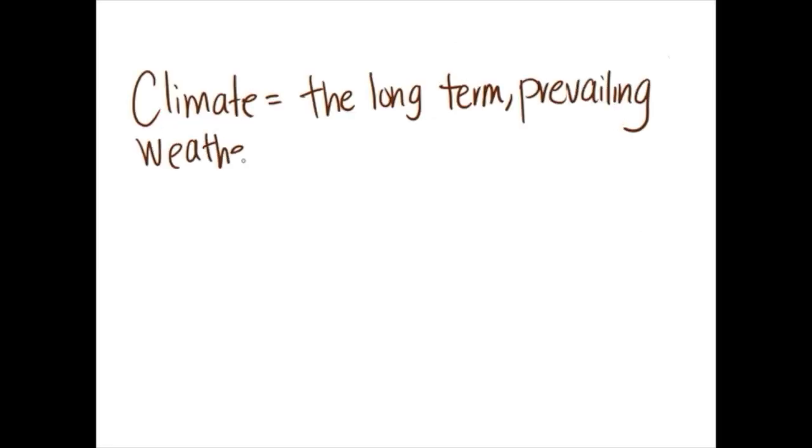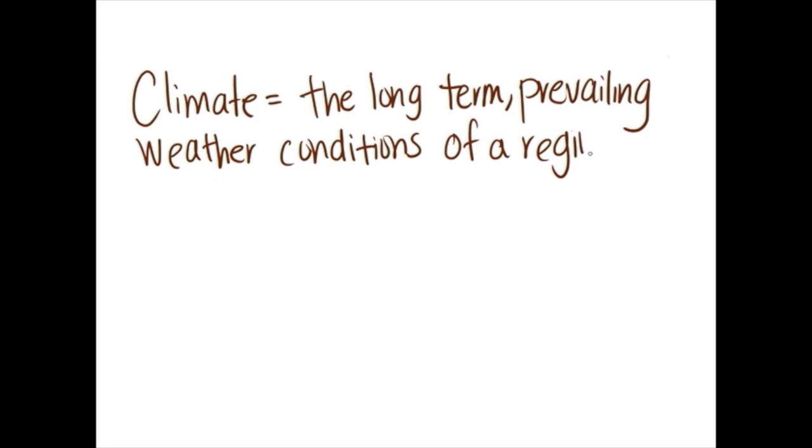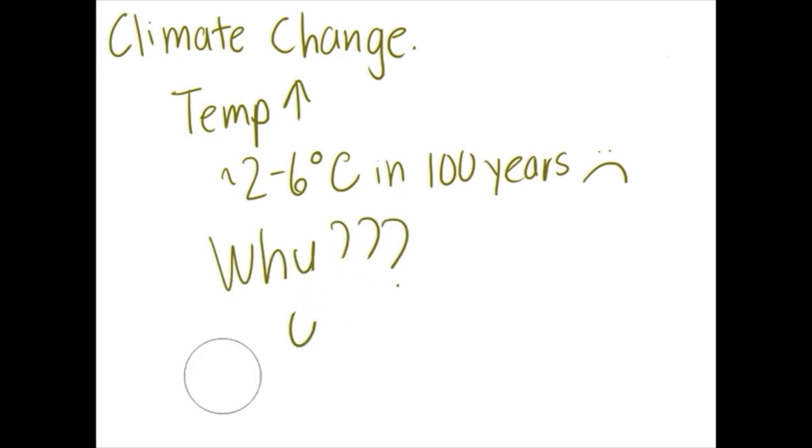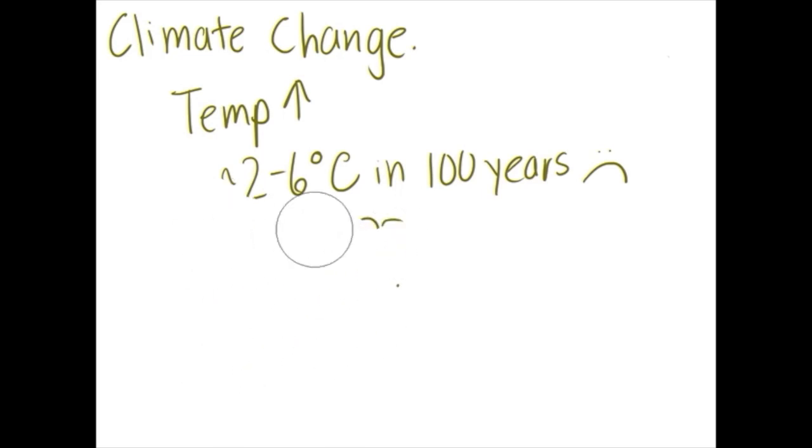For those of you that don't know, climate refers to the long-term prevailing weather conditions of a particular region. We will be focusing on global climate, and more specifically, global warming. Since the Industrial Revolution, temperatures have been on the rise, and scientists say that the temperature of the Earth will rise between 2 to 6 degrees in the next century.